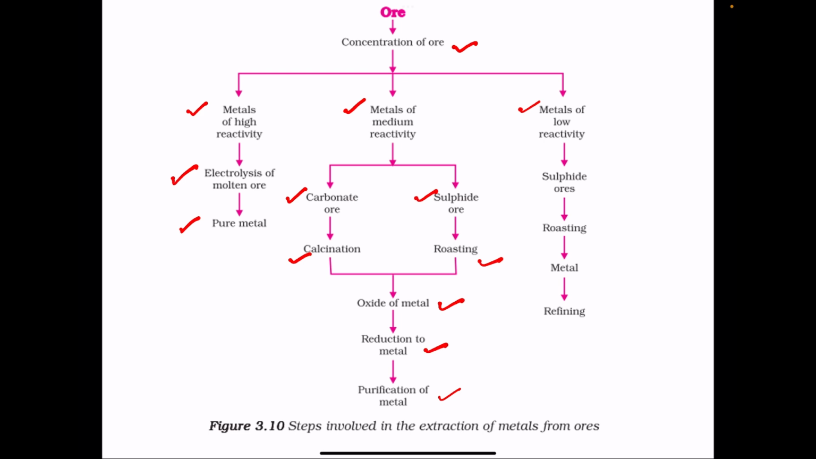Metals of low reactivity. For metals of low reactivity, the sulfide ores are subjected to roasting, that is heating in sufficient amount of air or oxygen. The process is known as roasting. On roasting, the sulfide ore will get converted into its oxide. From the oxide ore, metal can be obtained by the process of reduction and this metal is then subjected to refining.